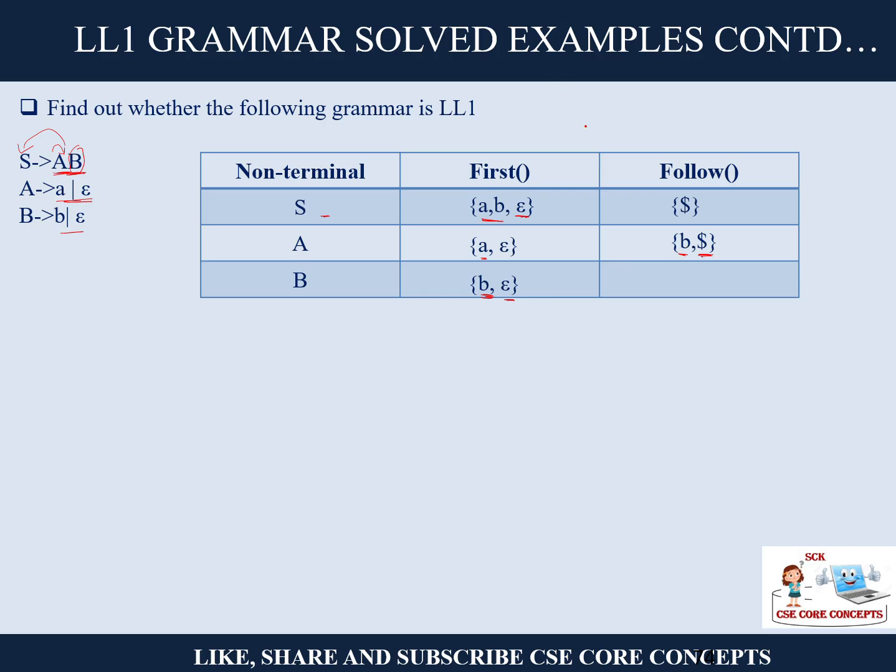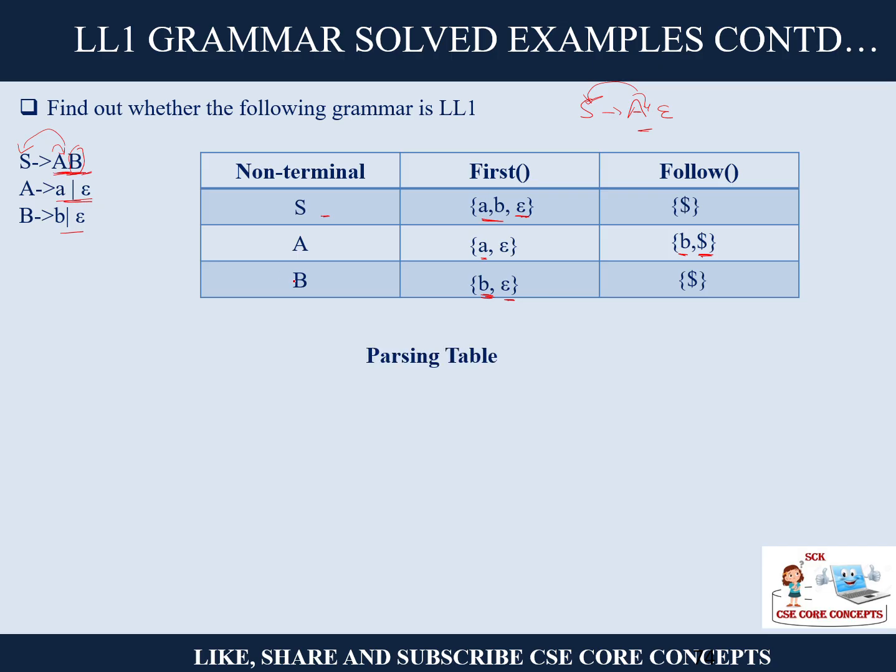I hope you understood why we did this. S is AB, so in case B is epsilon, then after A nobody is there, so we have to take the follow of S as the follow of A. So we have taken it as b, dollar. Similarly for B, after B nobody is there, so the follow of S will be the follow of B, that is dollar.